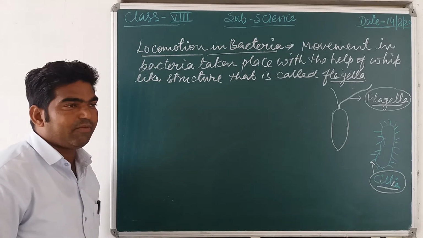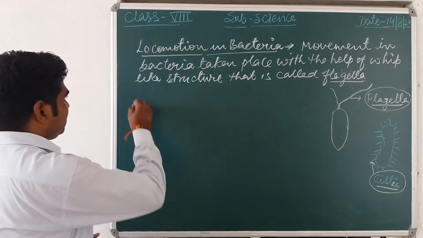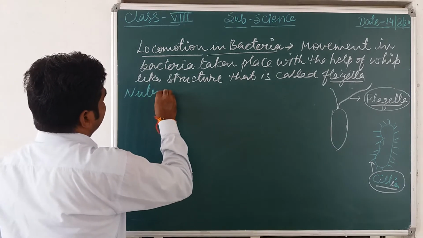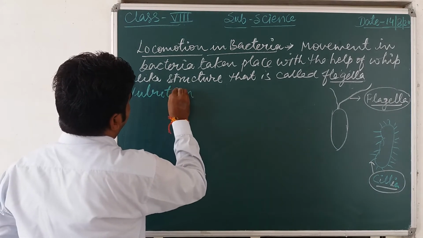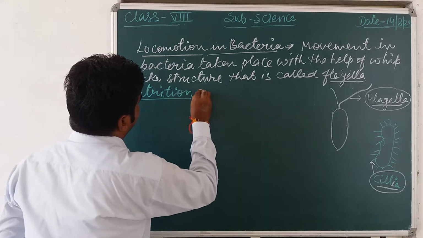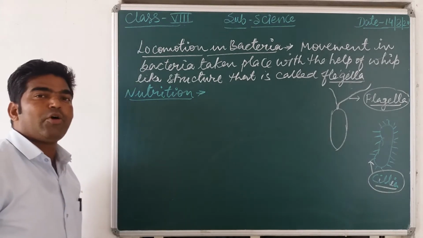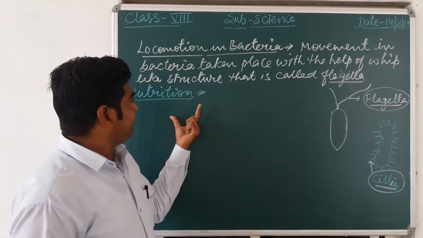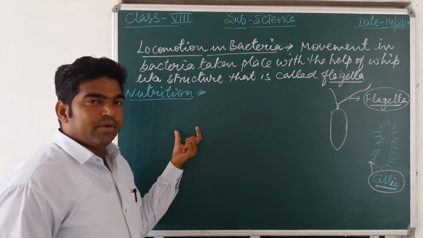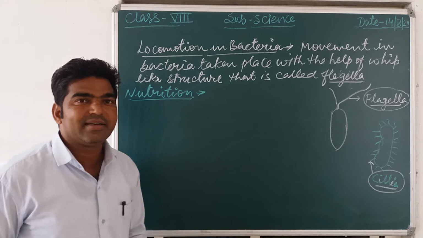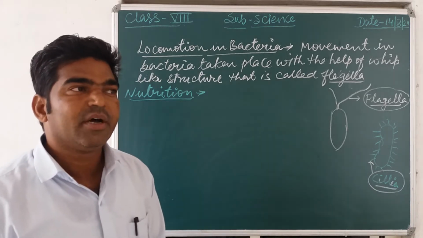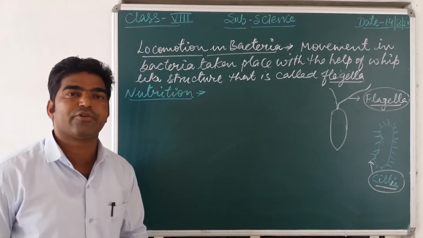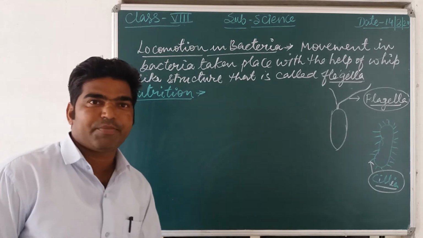Now next is the nutrition. The mode of nutrition that is followed by the bacteria is a heterotrophic mode of nutrition. It means the bacteria is a heterotrophic organism. You know what is a heterotrophic organism?